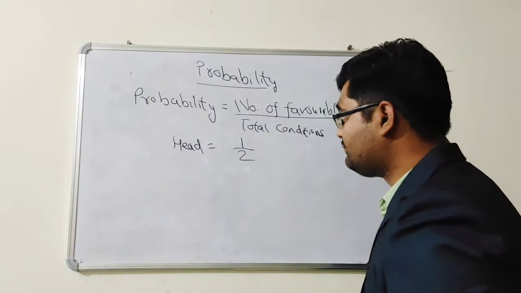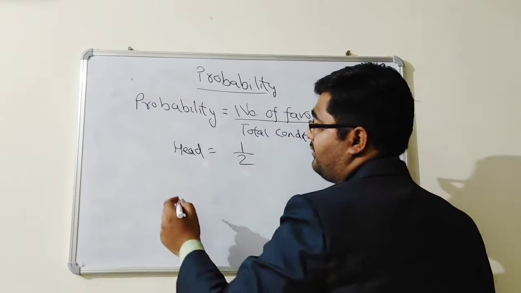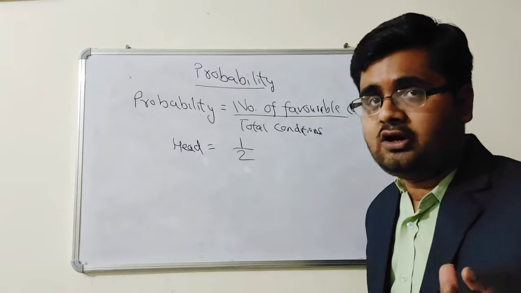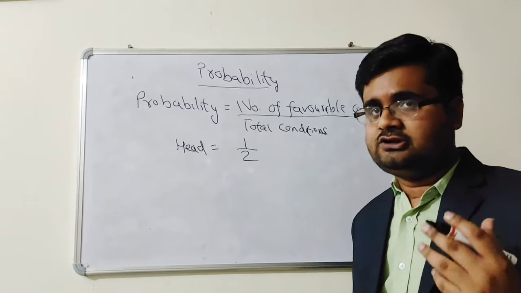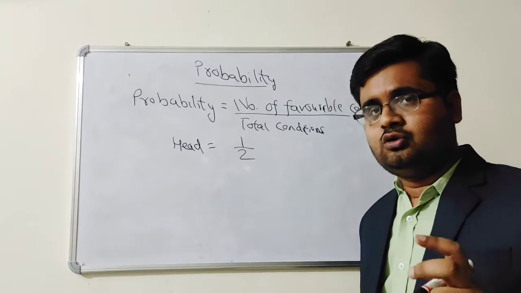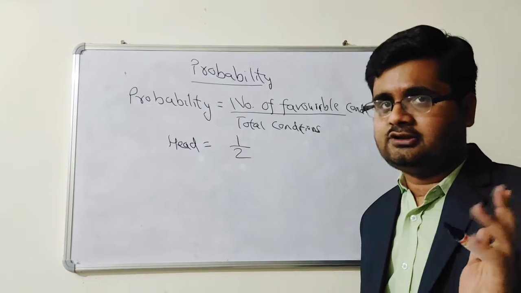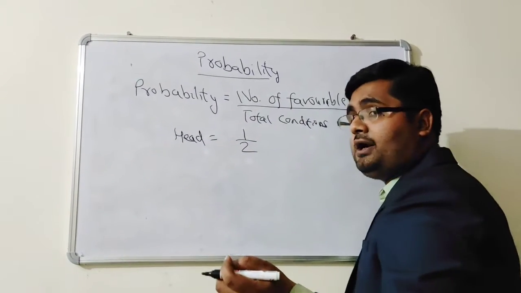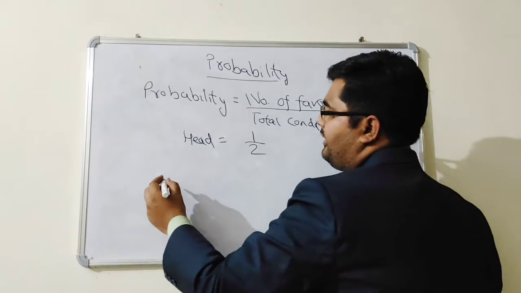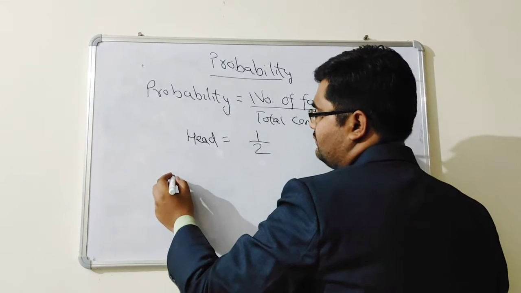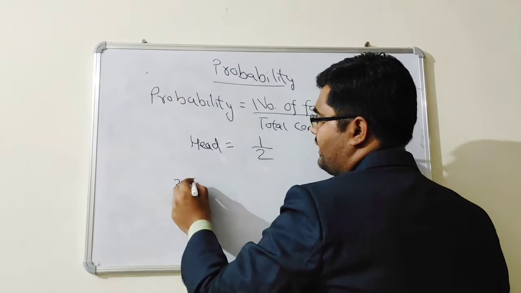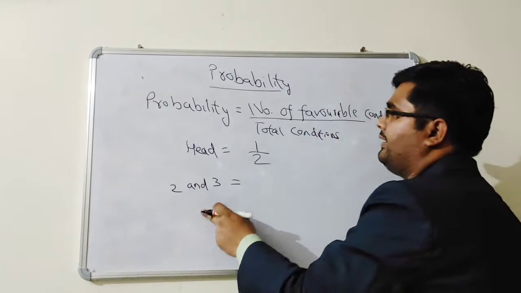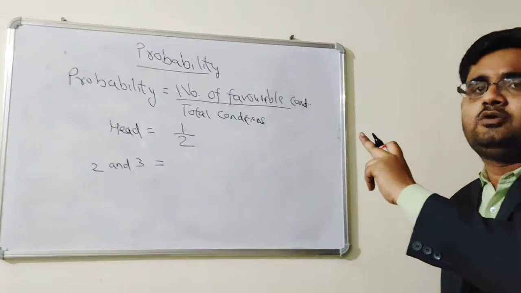Okay. Now take an example of a dice. You all know what dice is. Dice has 6 numbers: 1, 2, 3, 4, 5, 6. Now if somebody says, if you roll a dice, what is the probability of getting 2 and 3? Again the same formula will come into play.